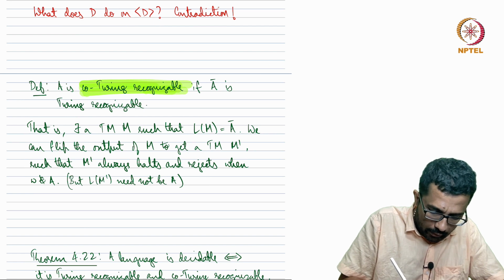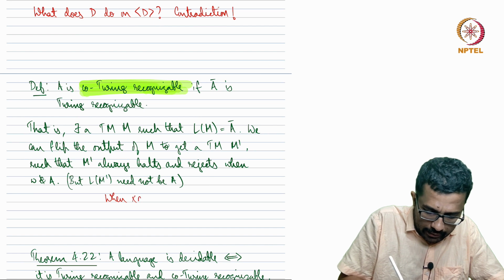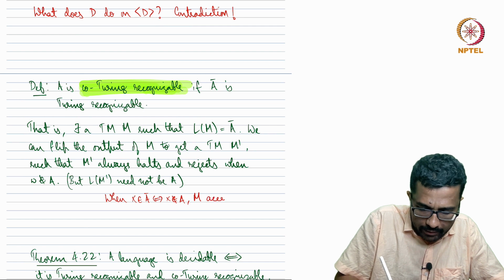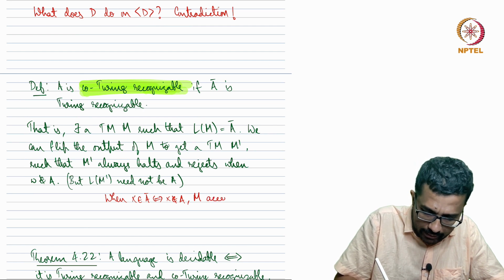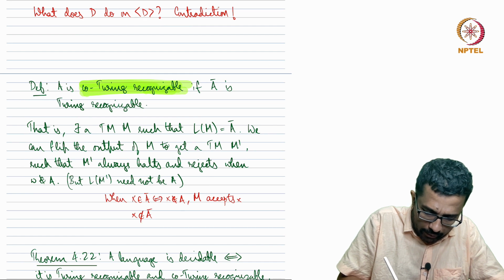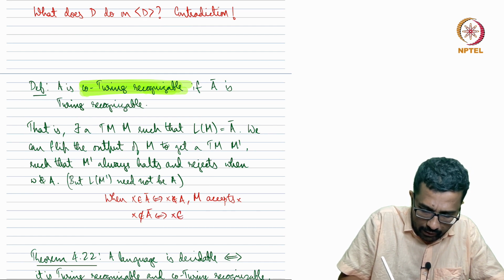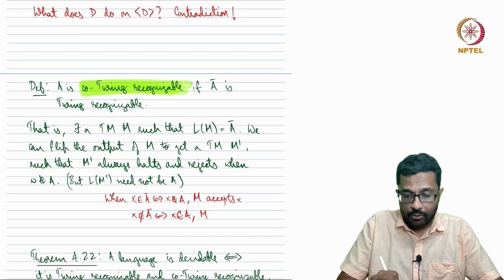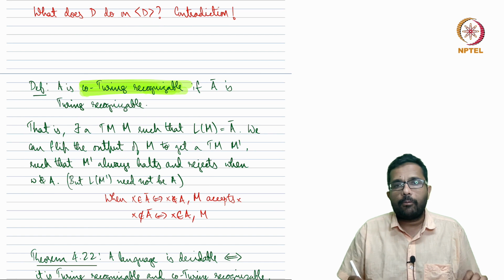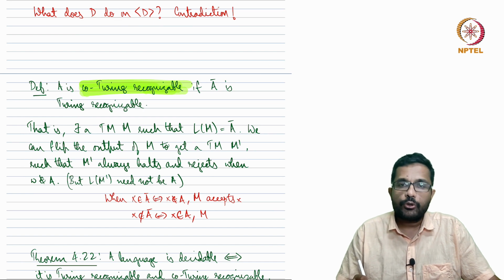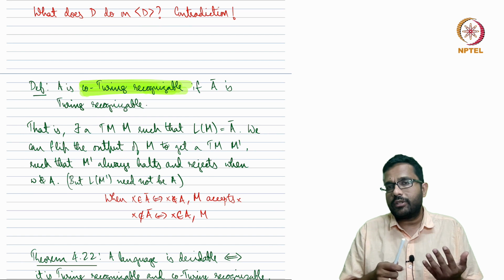So what we know is M recognizes the complement. So whenever X is in A complement, which means X is not in A, M must accept X. Whenever X is not in A complement, meaning X is in A, M should not accept X. But then "should not" could be two possibilities.